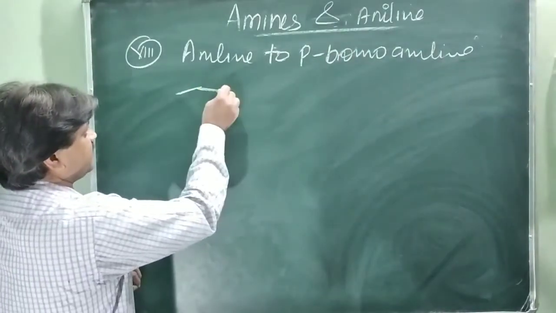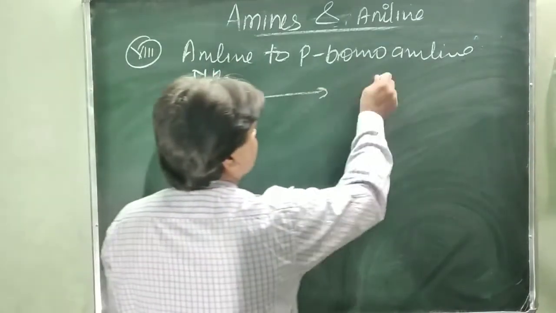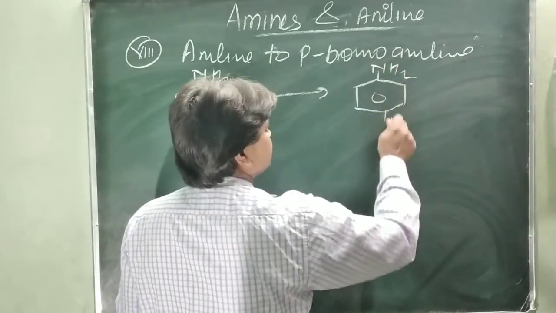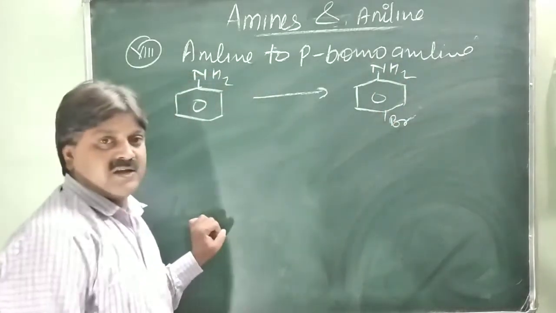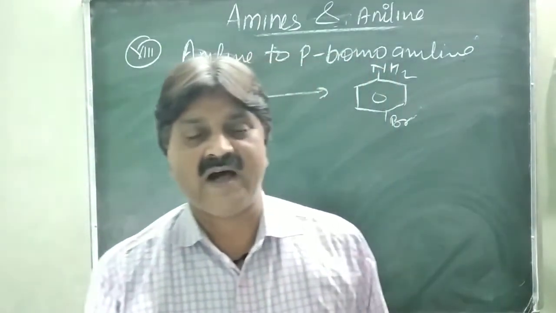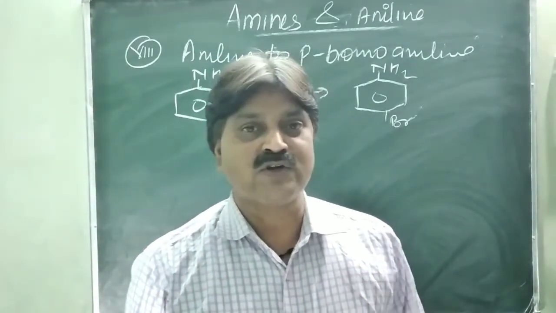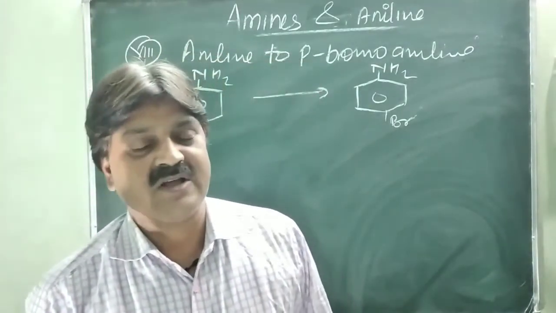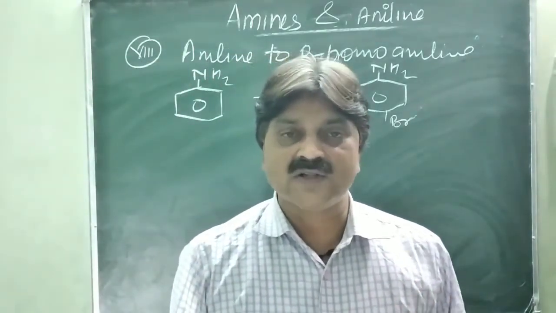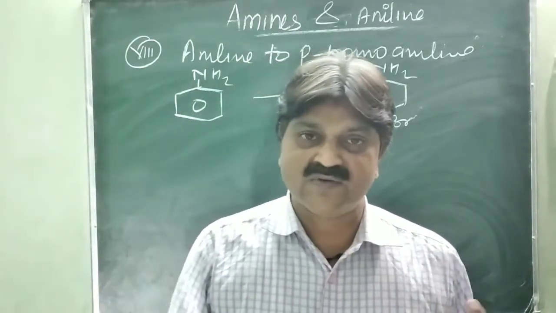This is aniline, NH2, and it is converted into para-bromoaniline, with NH2 and bromine at the para position. You know that in the presence of bromine water, all three centers of the benzene ring, ortho and para, are activated. But when the nitrogen group of NH2 is controlled by acetylation, it gives the para product as the major product. So it is necessary to control the nitrogen group of the amine by the acetylation reaction, which activates only one center.